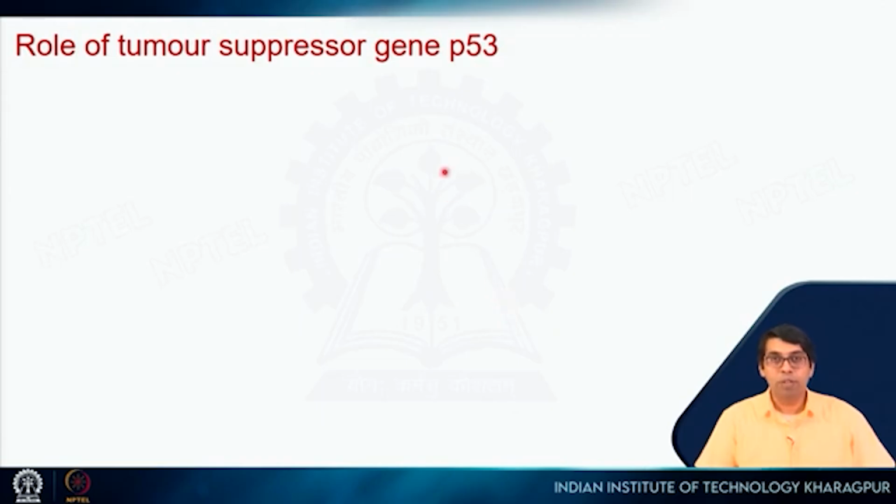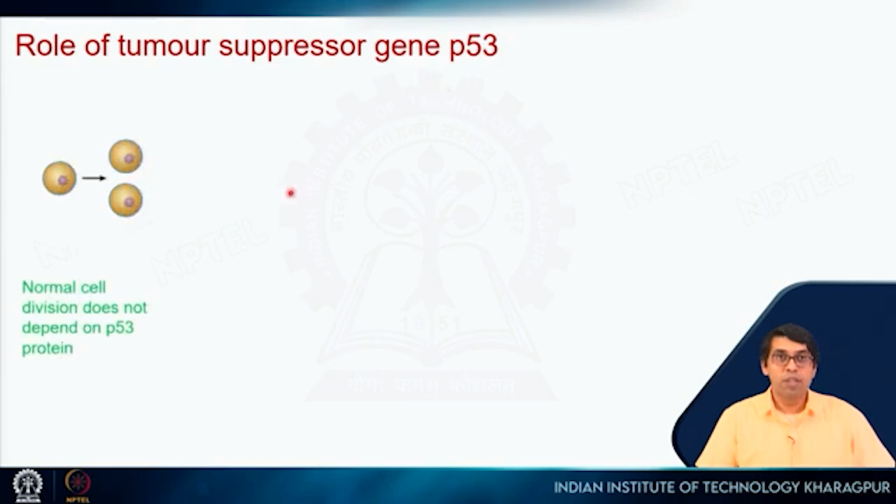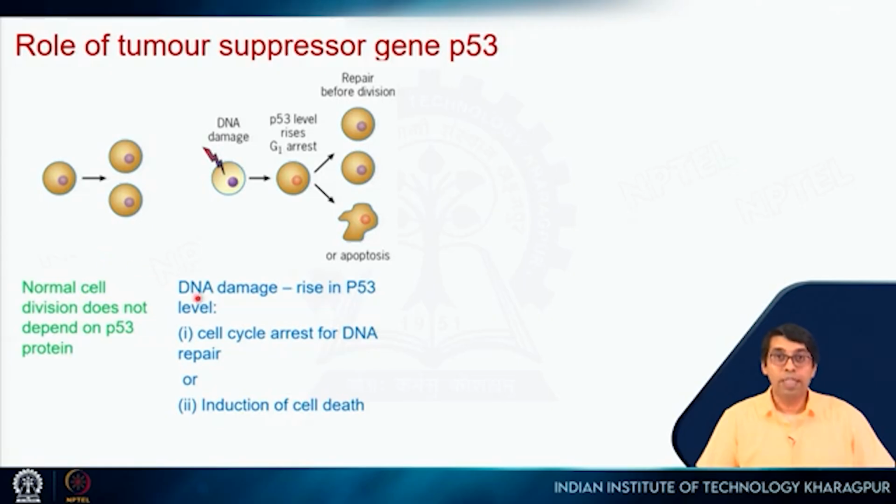Okay. So, I talked about p53, which is a tumor suppressor gene, right. In a normal cell, division does not depend on the p53 protein, because cell division is happening, there is no issue, everything is working fine. However, if DNA damage happens, that can happen because of the replication process itself, or due to some chemical agent or UV radiation or some other radiation, right.